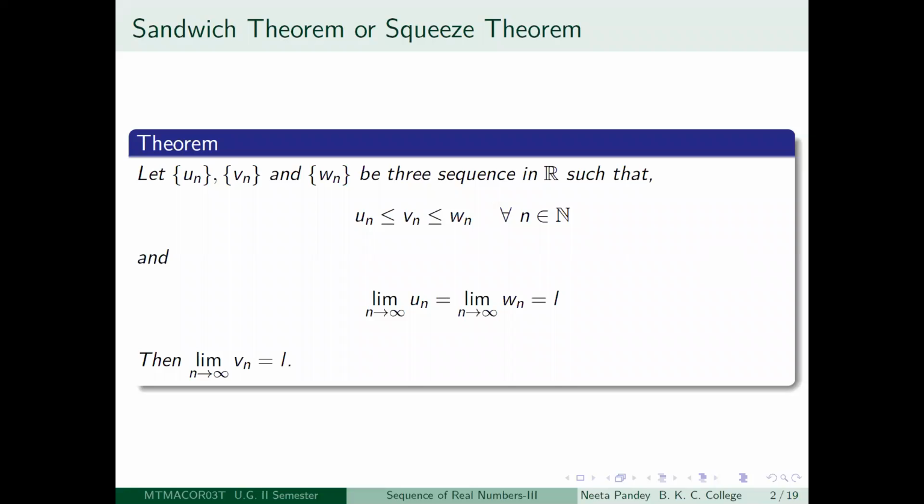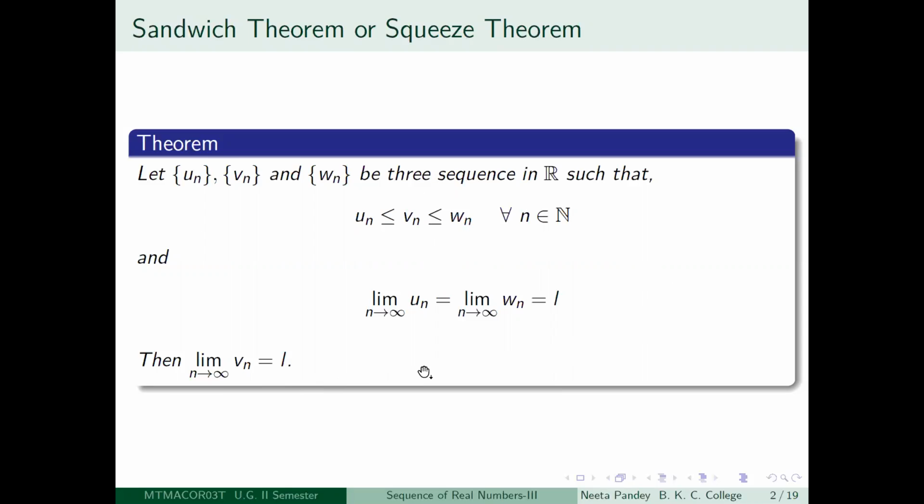if you have three sequences un, vn and wn of real numbers which have the following property, that its terms are related by this type of inequality, that is, for every positive integer n, un is less than or equal to vn is less than or equal to wn. And suppose that un and wn are convergent sequences converging to the same limit L, then you can show that the sequence which is sandwiched between un and wn, that is the sequence vn, is also a convergent sequence and it converges to the same limit L.